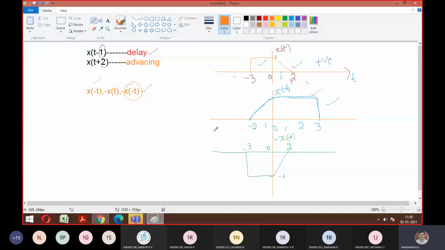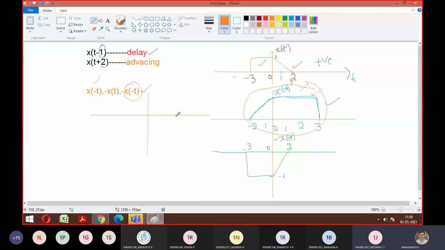Yes, sir. So what will happen? This diagram will come downwards. That is the meaning of minus x of minus t. So let me trace it here. The same question, right? We want the minus of this. So how does the waveform look? It starts, then what should I write? Should I write this way? Is it -2 to +3? Correct, and draw.